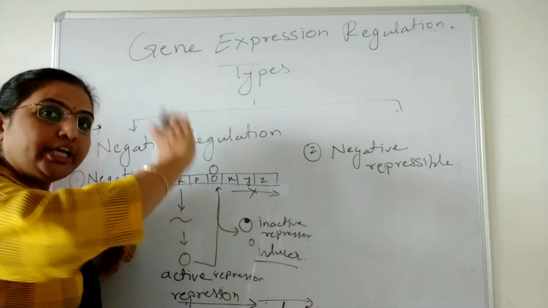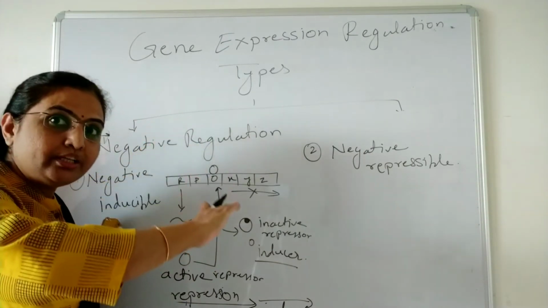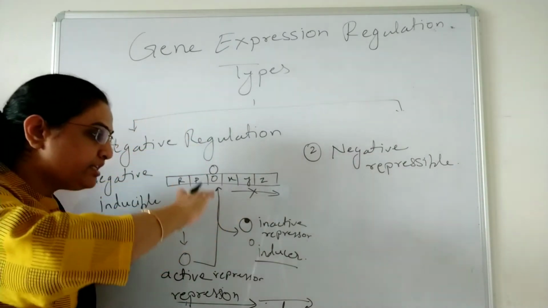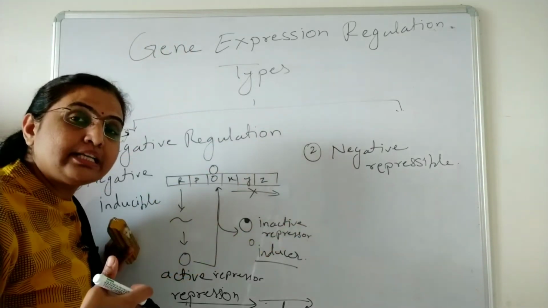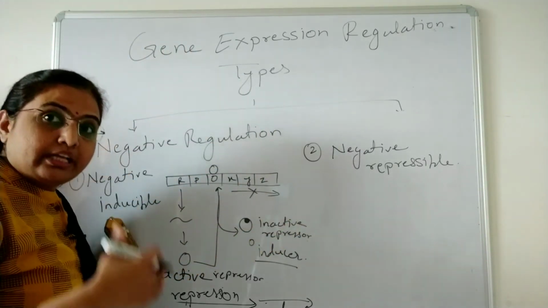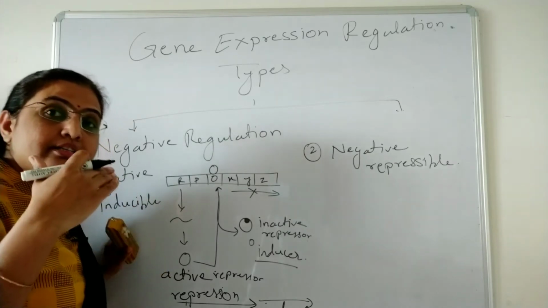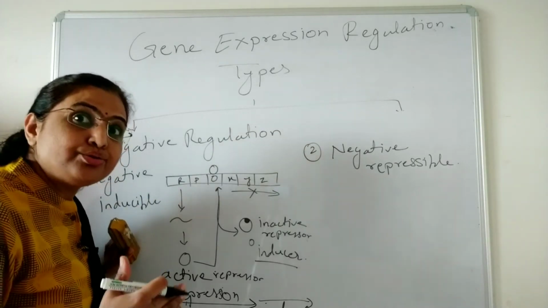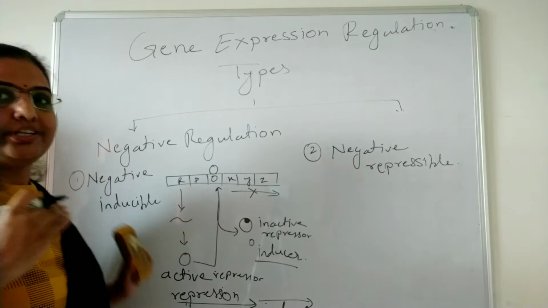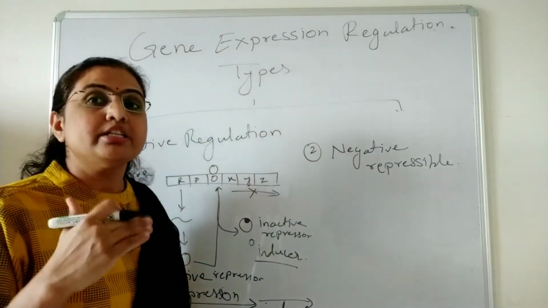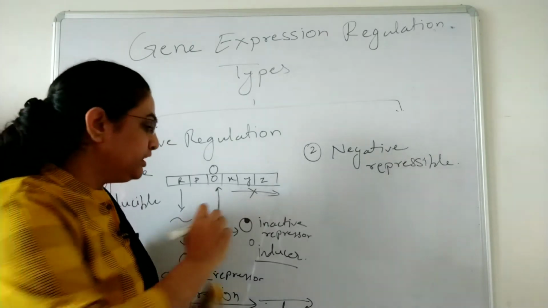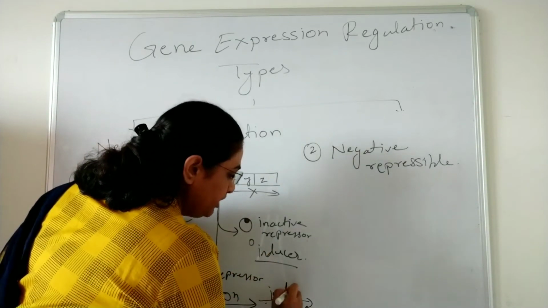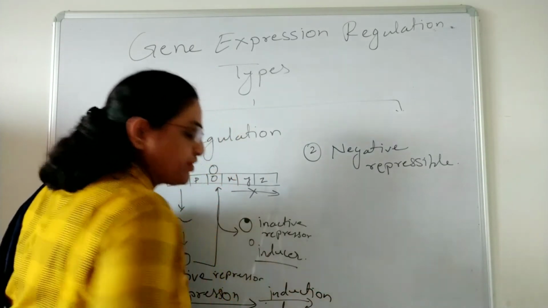So the inducer removes the repression, and there will be the start of the transcription in response to the incoming substrate. That is called the induction.